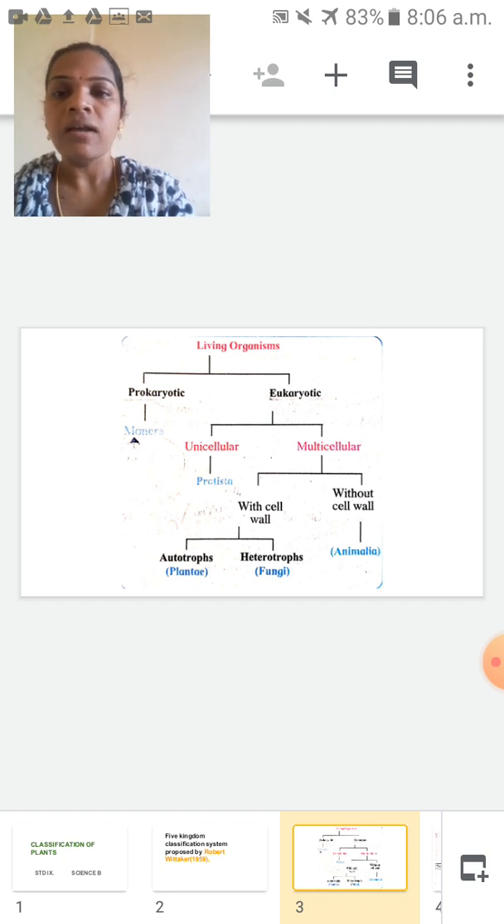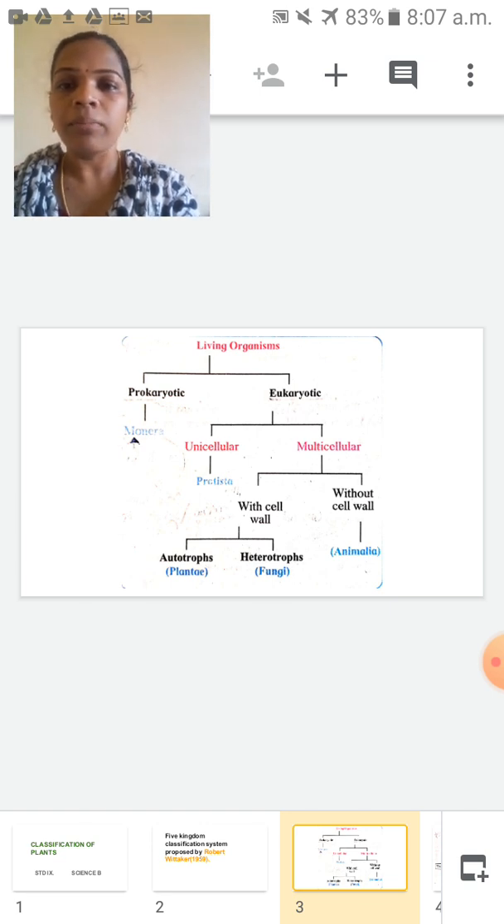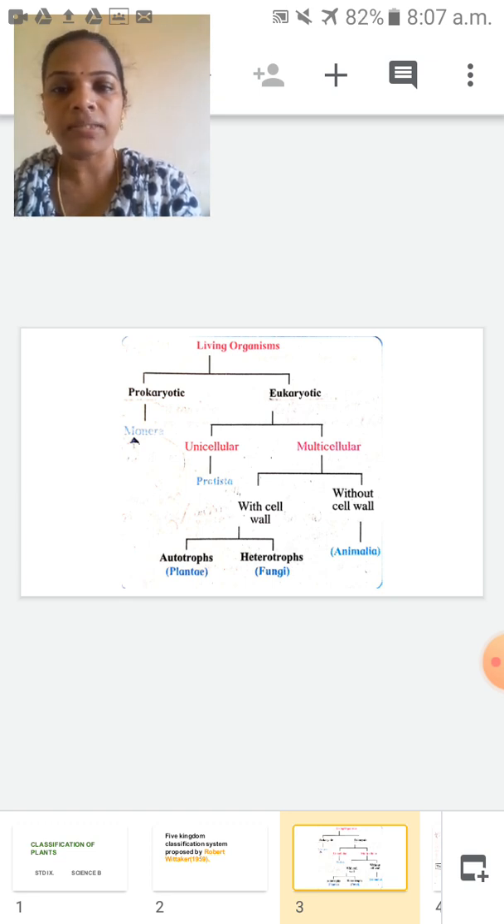In eukaryotic cells, inside the cell, membrane bound cell organelles are present. So for prokaryotic, keep two points in mind. First, there is no well developed nucleus, no nuclear membrane around the nucleus. Second, in prokaryotic there are no membrane bound cell organelles. But in eukaryotic, there is a well developed nucleus bounded by a nuclear membrane, and second, inside the cell membrane bound cell organelles are present.